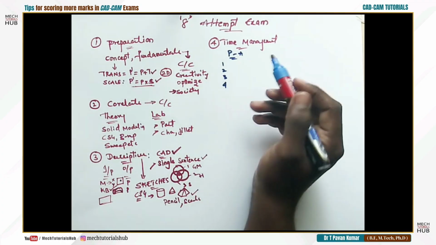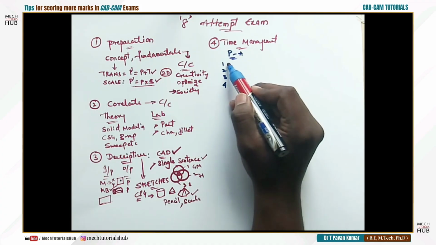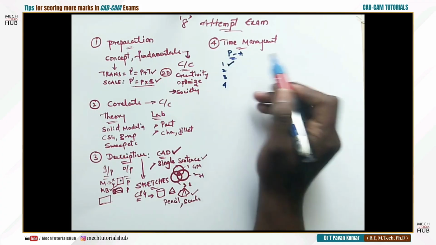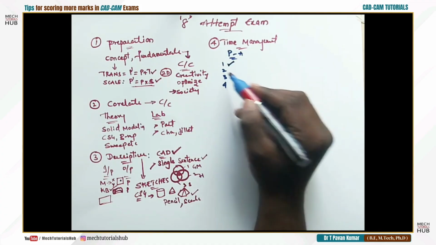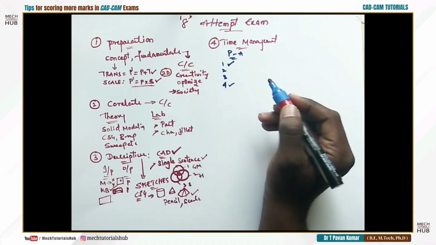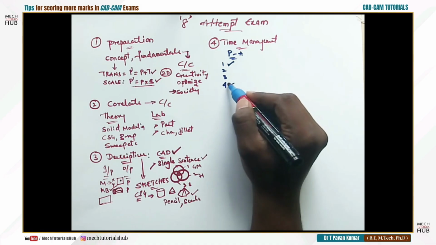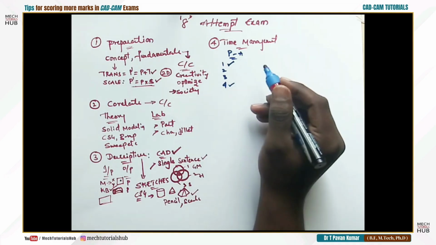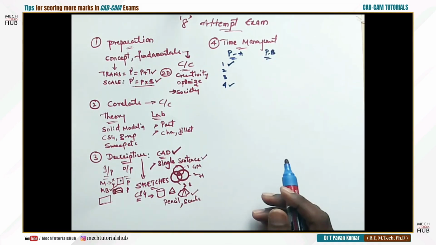Out of 4, maybe 3 need to be attempted in part A. You have started with the first one, you have finished your first answer, you don't know the second answer, maybe you don't know the third answer also, you know the fourth answer. After the first answer, try to attempt the fourth answer directly. Don't go to part B. Don't attempt part B.